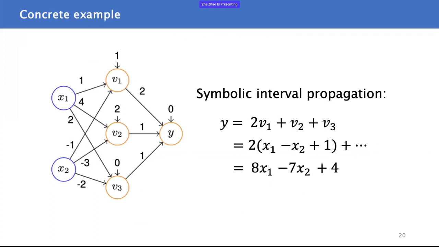Let me use a concrete example to show how our approach works. For the sake of intuition, here we use symbolic interval analysis as a backend solver of CEGAR-NN instead of the SMT solver I mentioned earlier. This is a very simple 3-layer neural network. Before being abstracted, we can obtain a formula for the output Y with respect to the input X. We just calculated V1, V2, and V3, and we got this.